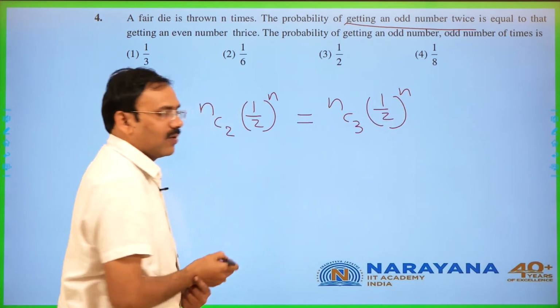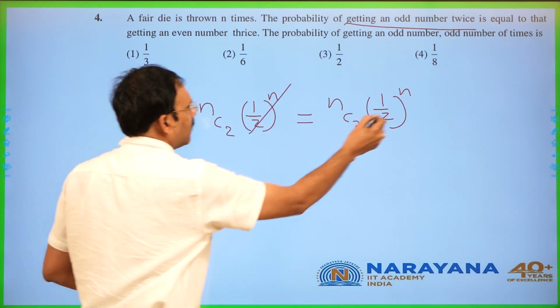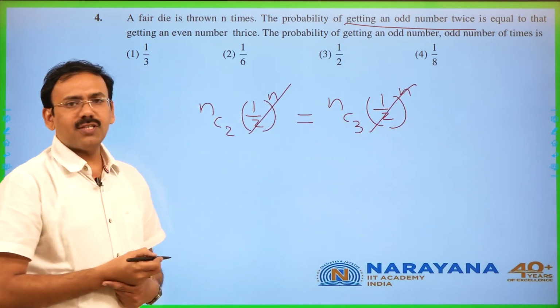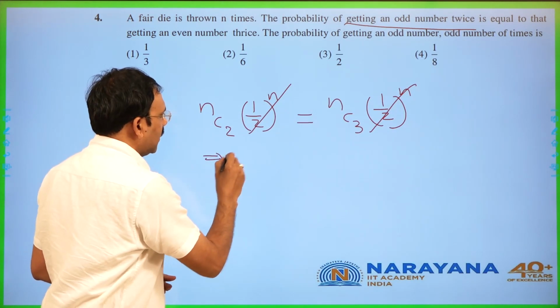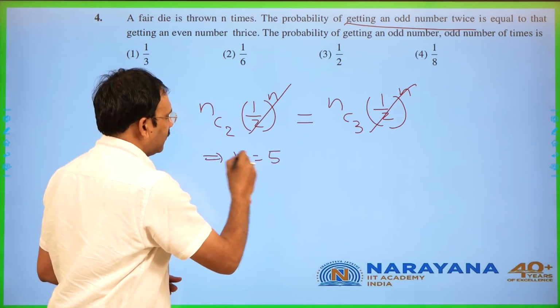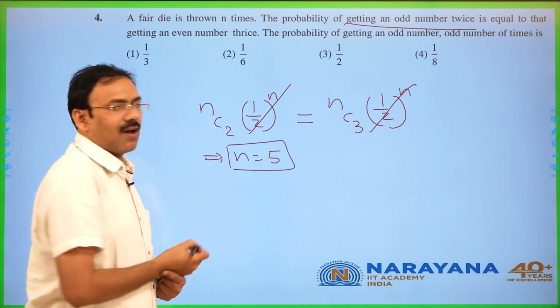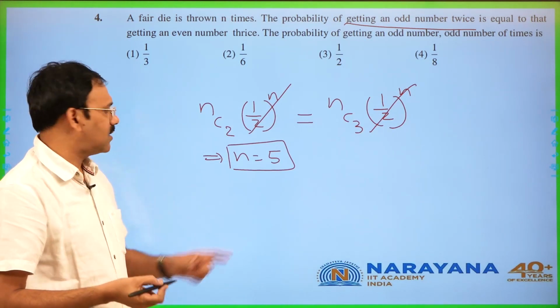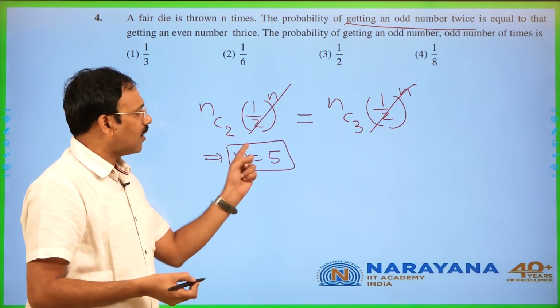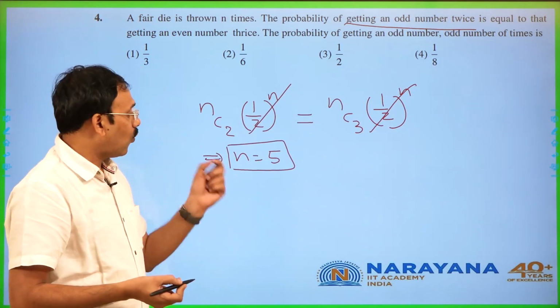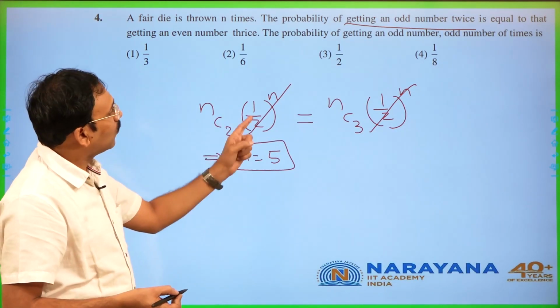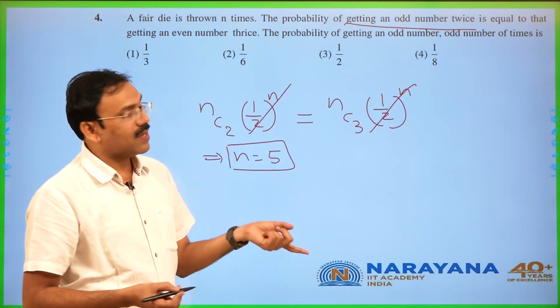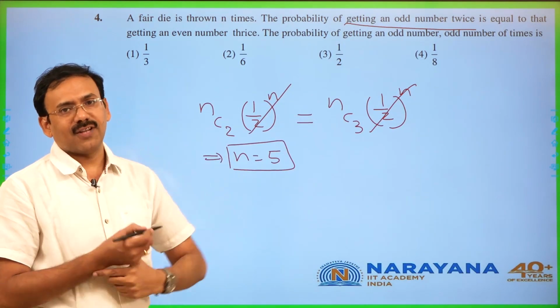Given these two are equal, now these two can be cancelled. nC2 is equal to nC3 implies n is equal to 5. Simple one. nCr is equal to nCs in the sense either r is equal to s or r plus s is equal to n. Once n is 5, now the probability of getting an odd number of times.